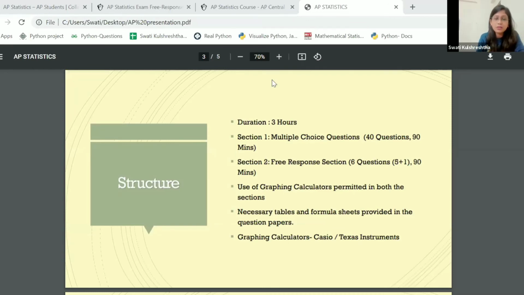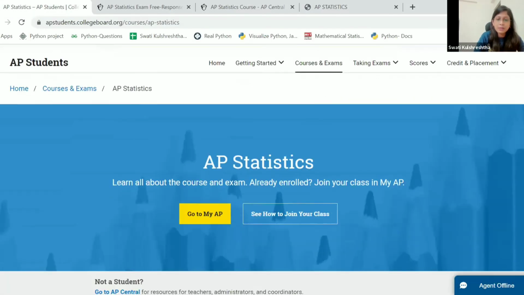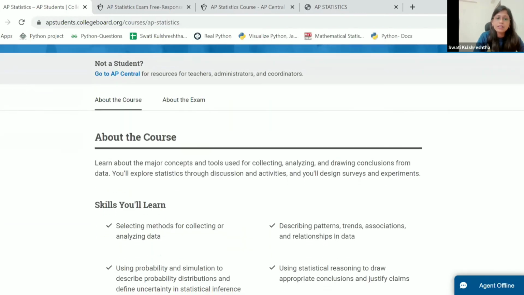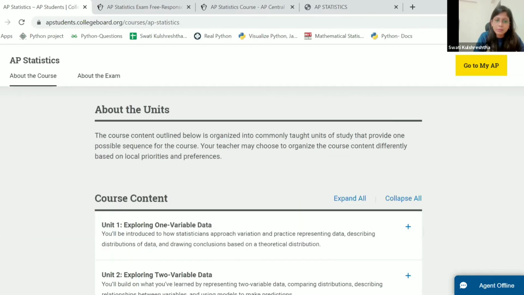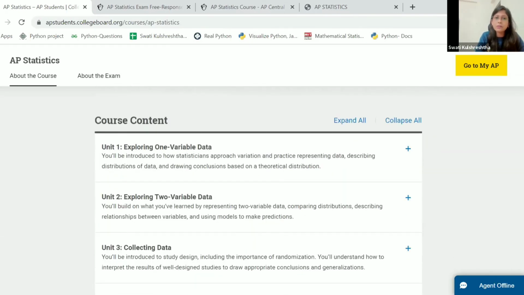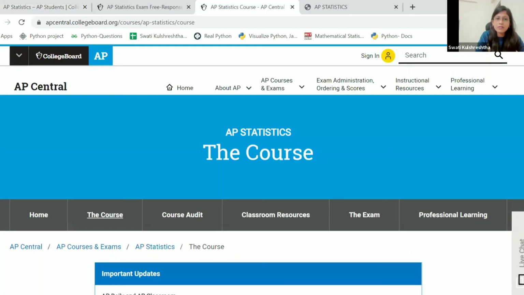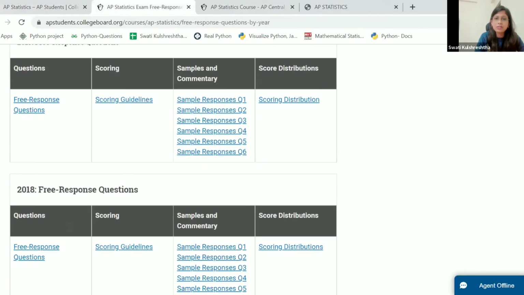So when it comes to the resources, firstly, please start by navigating to the College Board's website. So for example, this is a website that you can always refer to. This will tell you the major things in statistics. So when you want to know about the subject, this is where you come to. The syllabus, the composition. Again, in APs, one of the resources that we have is the free response question. So this will always provide you a good insight into what examiners would ask you. Free responses is one difficult area to score in, I would say, because examiners do not evaluate you on the length of the answer, but the quality of the answer. So you need to know a few pointers there.